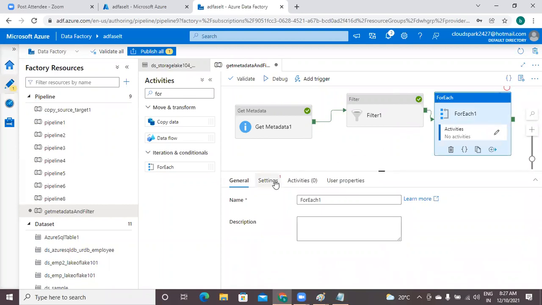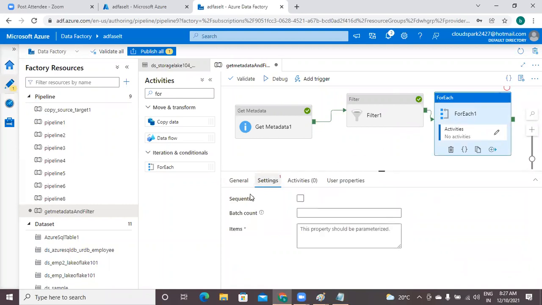Under settings, there are two options, sequential and batch. Sequential means file by file copy, sir. One by one copy. Suppose you have 1000 files: first file 1, after completion of file 1, file 2, file 3, like this. Object by object, it will copy.